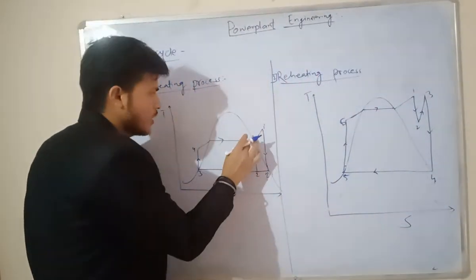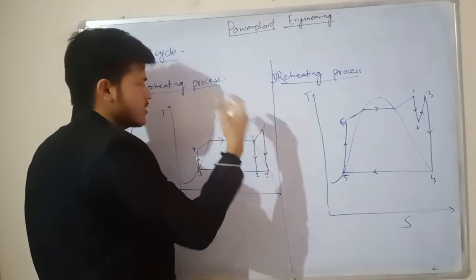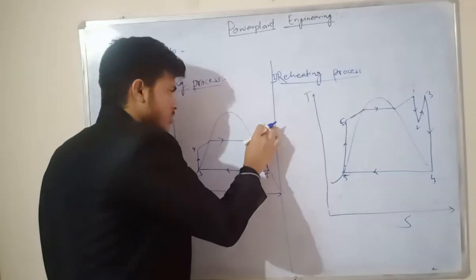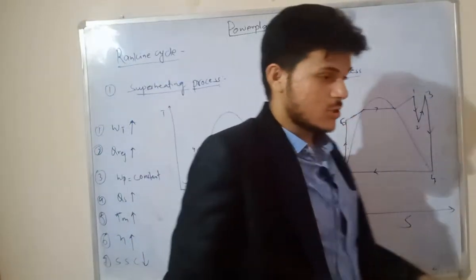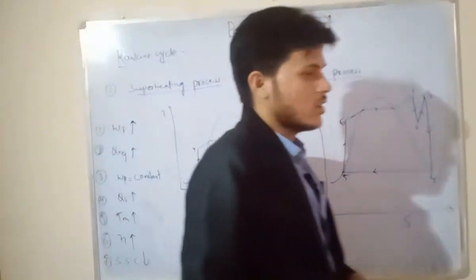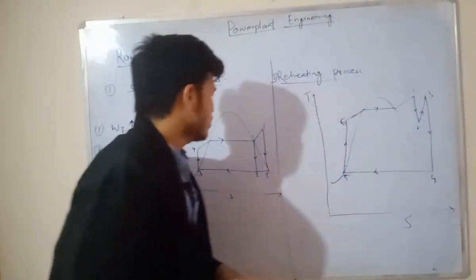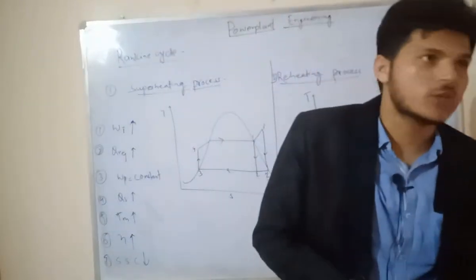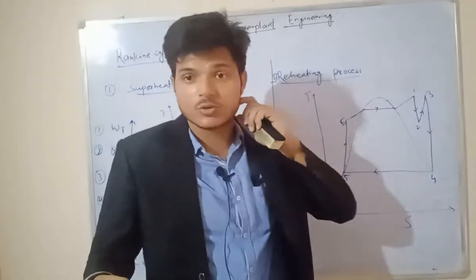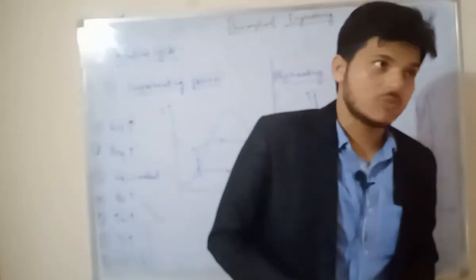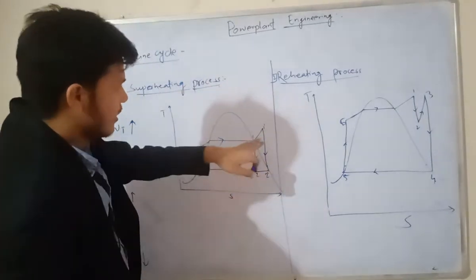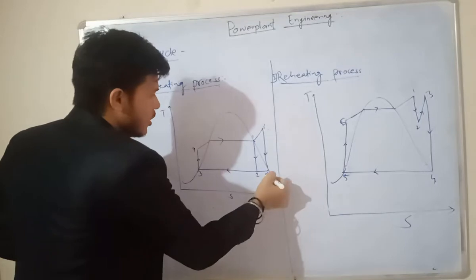When the saturation vapor is transferred into the superheater, which we can also consider a heat exchanger, there is a coil that absorbs the heat and converts it into superheated steam. The superheated steam is then expanded from 1 dash to 2 dash.